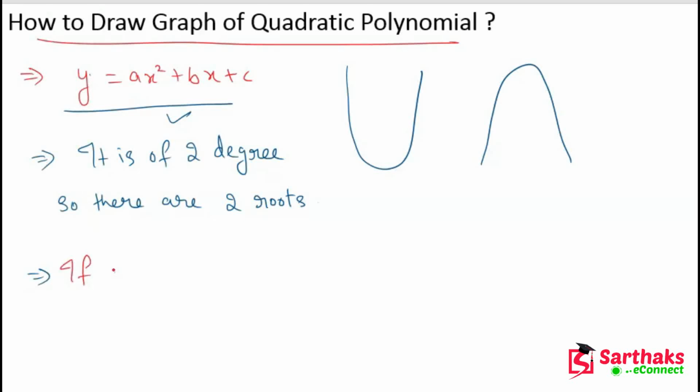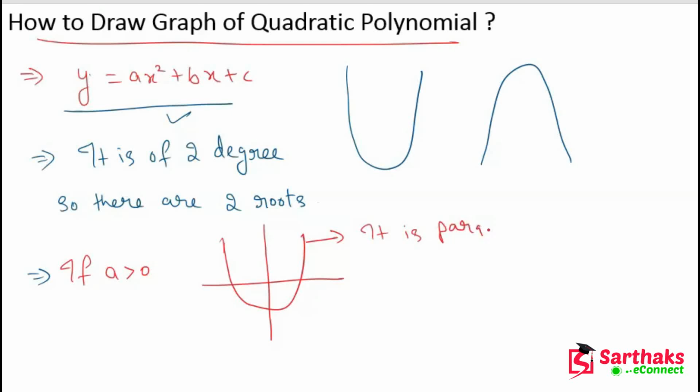Okay, my dear friends. So now, if a is greater than 0, then in that case our graph looks like this. Our graph is in upward direction. So this is a parabola in upward direction. Okay, my dear friends, I hope you get this point.